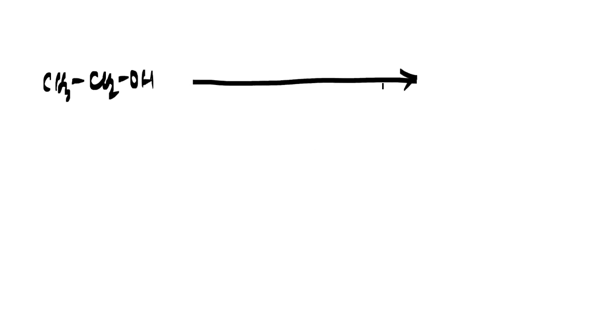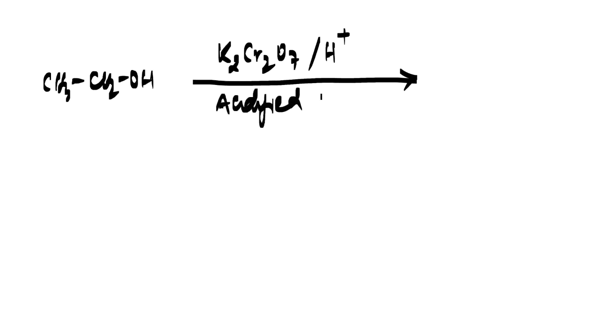If you have a primary alcohol, and now in place of PDC or PCC, we are using acidified potassium dichromate. Yes, H plus. You can also mention H2SO4, it's your choice. We call it acidified potassium dichromate, K2Cr2O7.